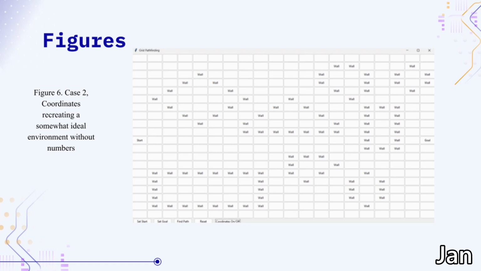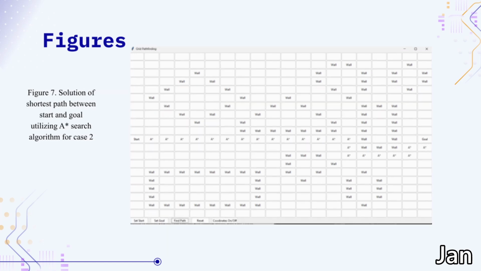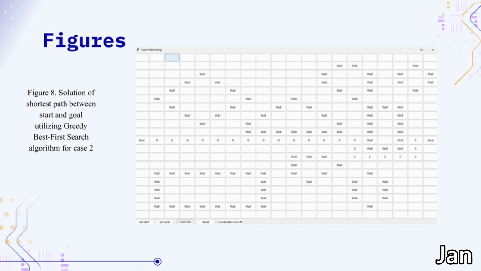And this is the second case, which is basically a sort of direct line between the start and the goal, with only a small obstacle at the end. Here's the solution with the A* algorithm, and here's the solution with the greedy best first search algorithm.